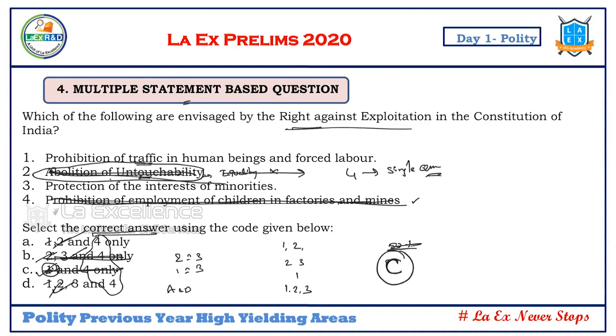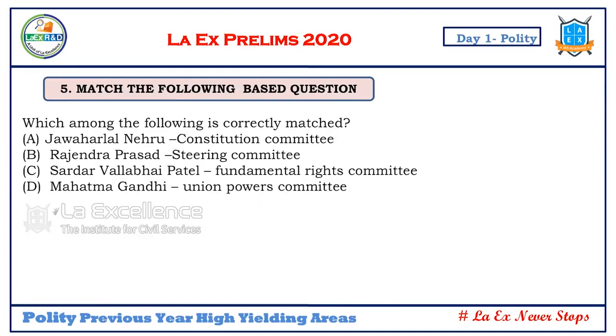Are we clear on this? So don't panic on seeing this. First, start seeing the choices. In this, which is a common choice, especially in the multi-statement question, this works very well for you. Are we clear, sir? Let's move on further.